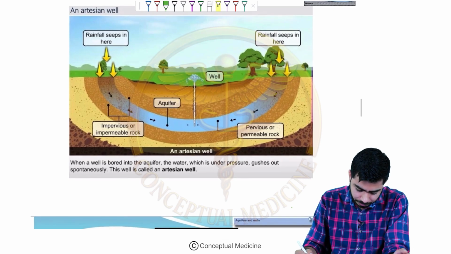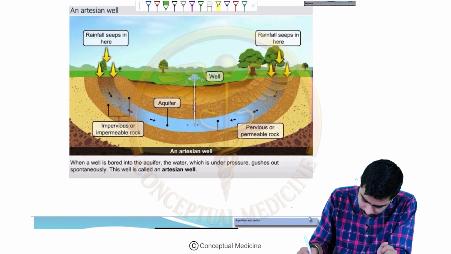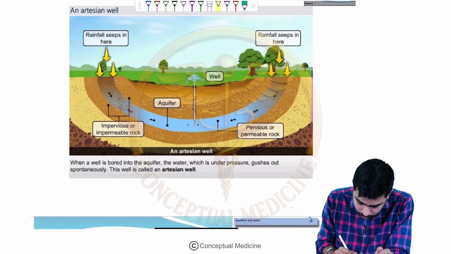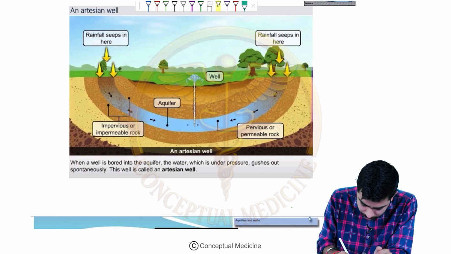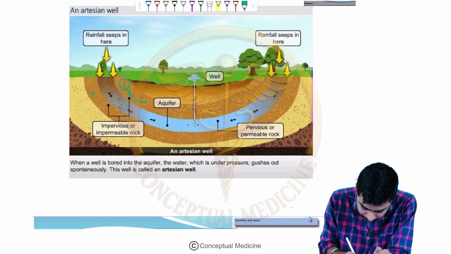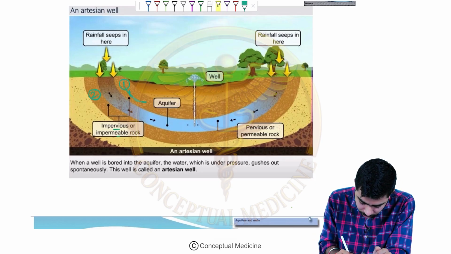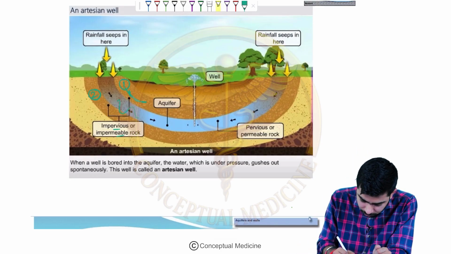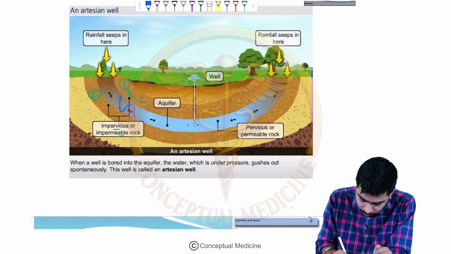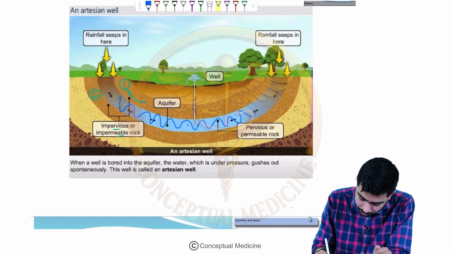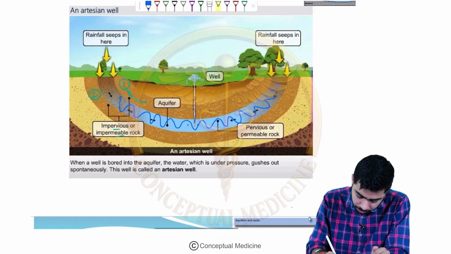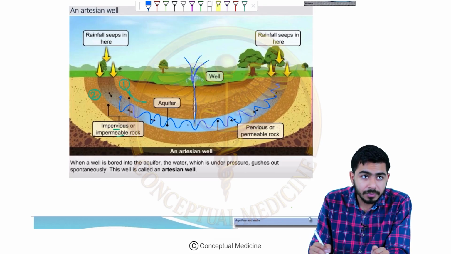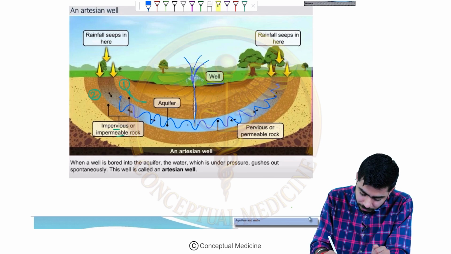Look at this particular diagram, right? Here what I am saying is, look at this one. This is the first impervious layer, and this is the second impervious layer, right? You are seeing impervious or impermeable rock. Between these two impermeable layers, you can see this particular layer, I will change the color, you can see this particular layer, right? Aquifer. And from this layer only, the water is coming outside. So this is the well. Which well? Artesian well.